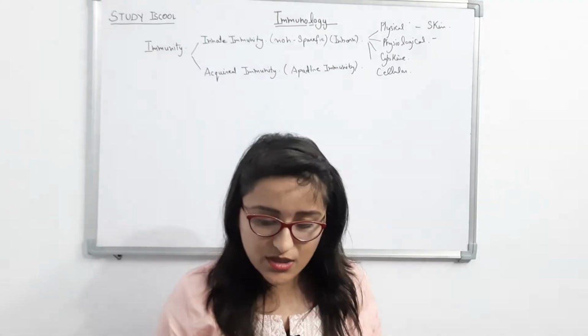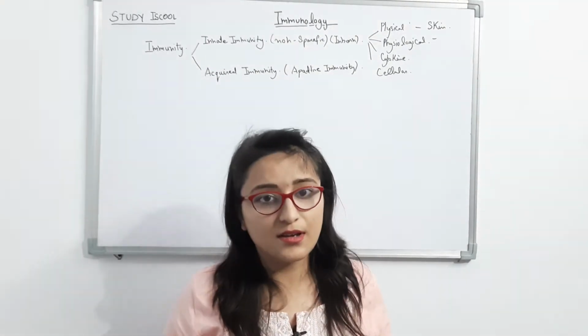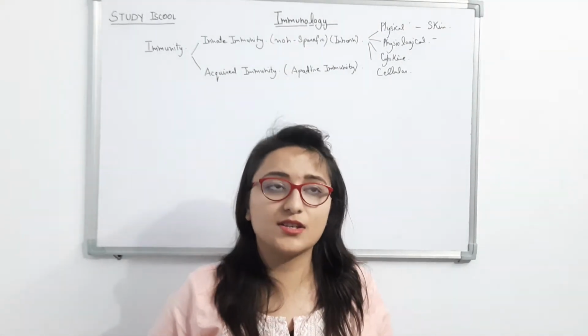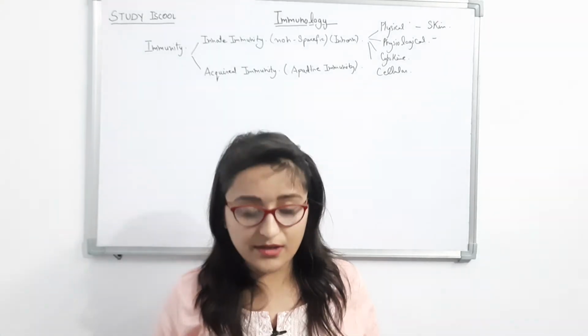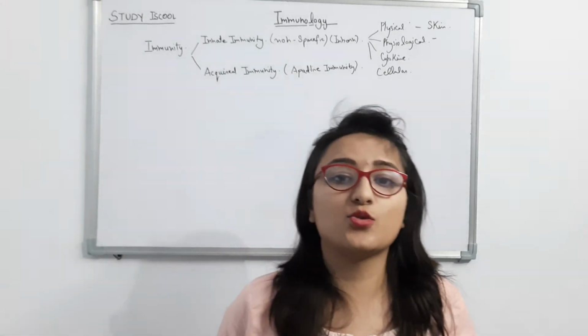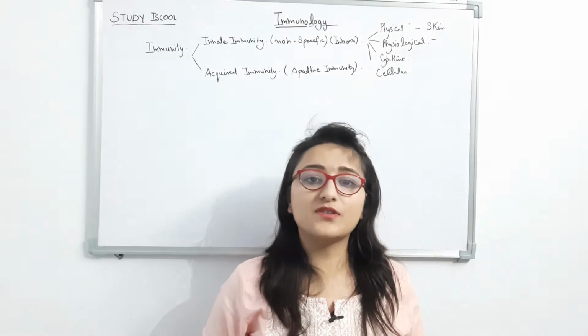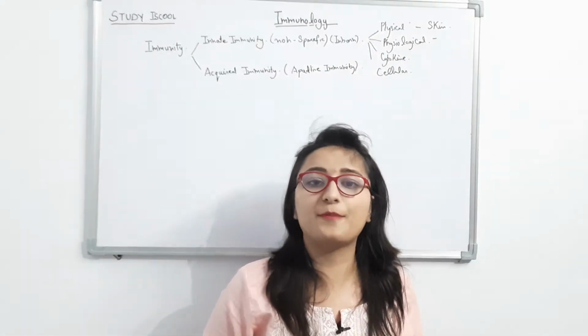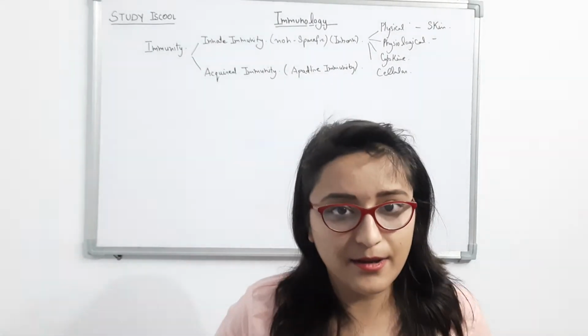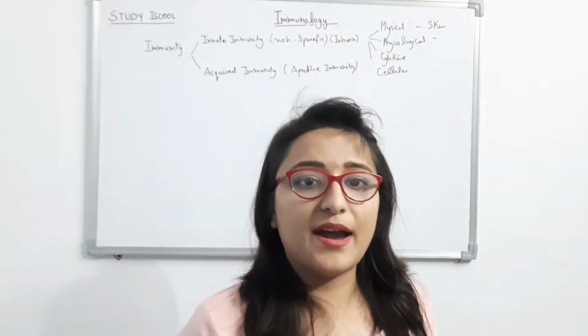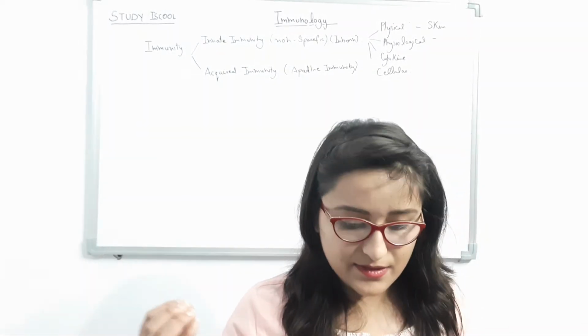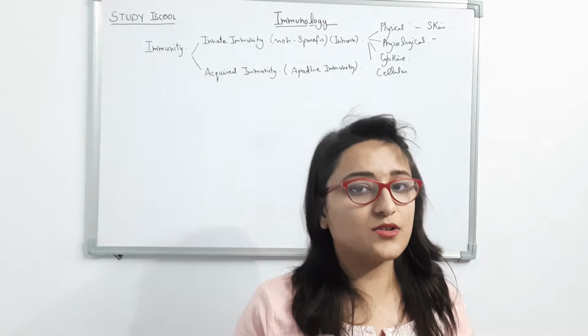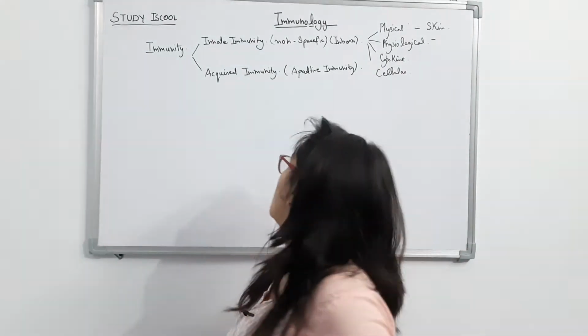Mostly physiological barriers are the secretions of our body, just like our tears, which mainly contain lysozyme, a kind of enzyme mainly used for killing any kind of pathogen or bacteria. Lysozyme enters the bacterial cell wall and lysis of the bacteria finally occurs.